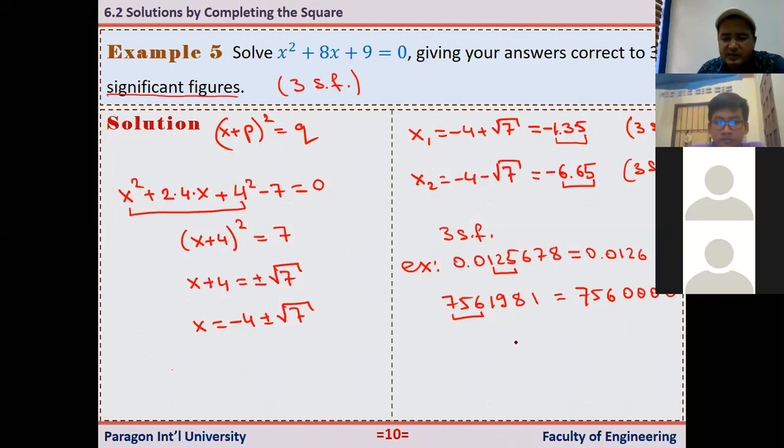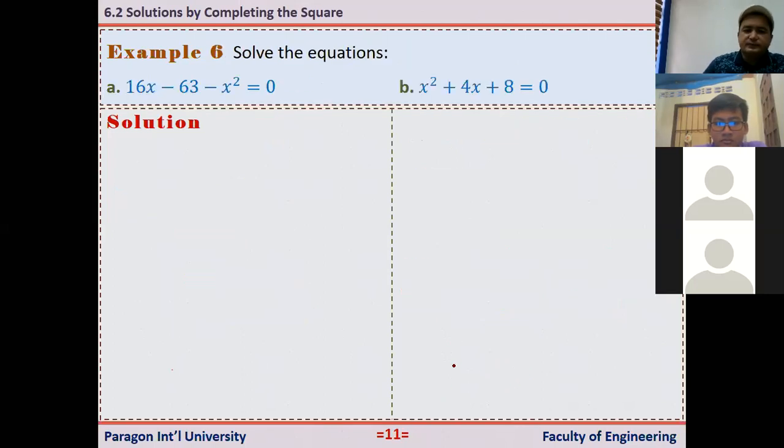If it is a 3-digit number, like the population of Russia or Canada or USA, we just write the population correct to 3 significant figures. Just keep the first 3 digits and after that round off. All right, continue. Other questions using the technique, completing the square method.